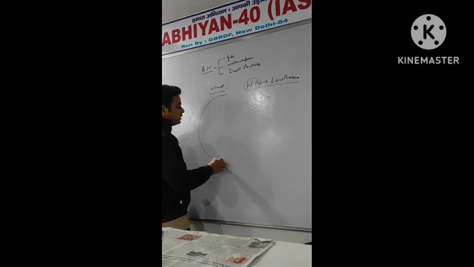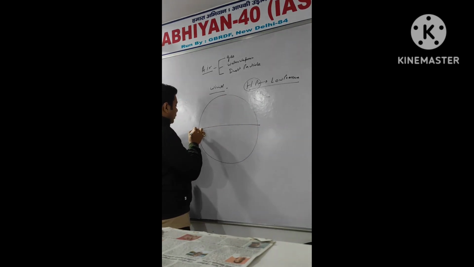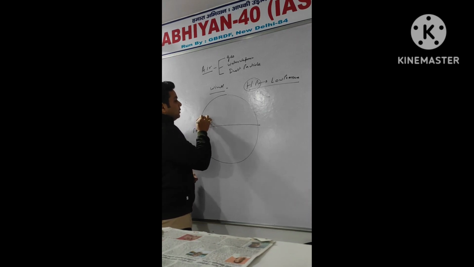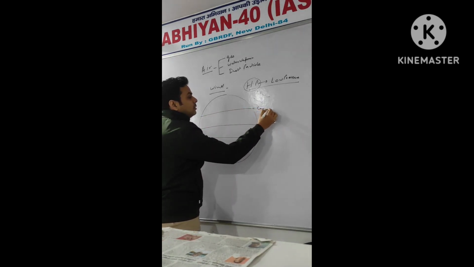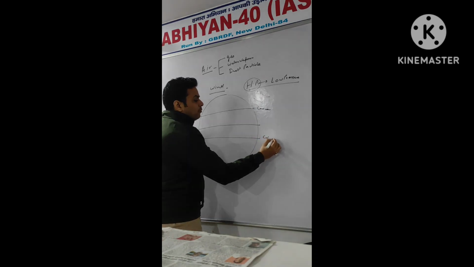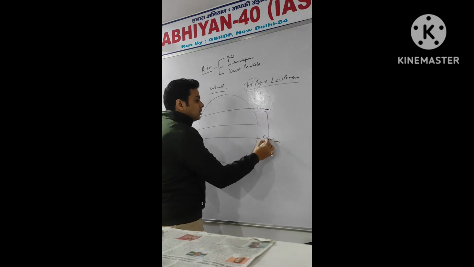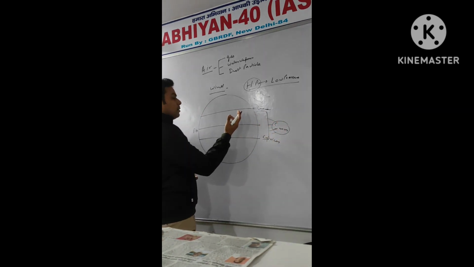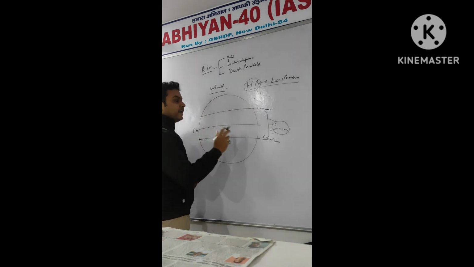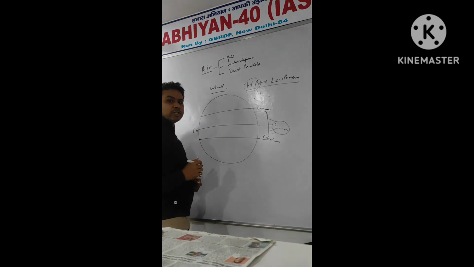So see this globe, how it looks. This is the equator. This is the Tropic of Cancer and this is the Tropic of Capricorn. Now the sun, which moves, I mean the rotation of the earth, takes place within the periphery of the sun's insolation.